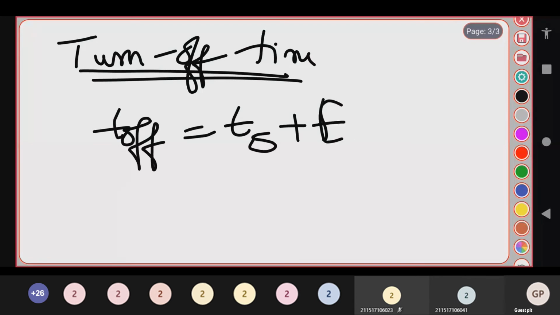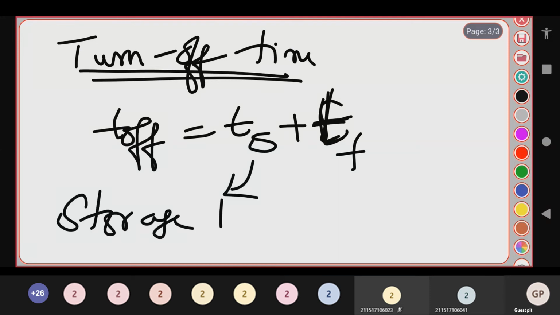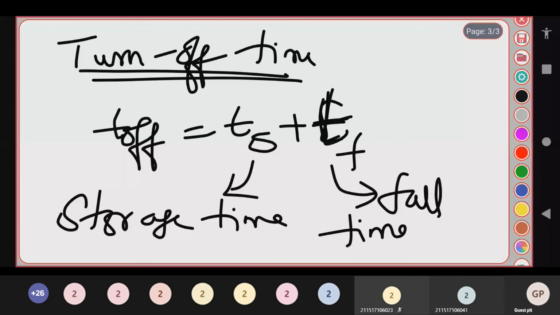Can anyone guess what TS and TF are? TS is nothing but storage time, plus TF is nothing but your fall time. This is one of your most important 1 mark questions.